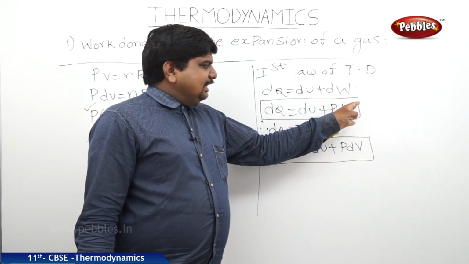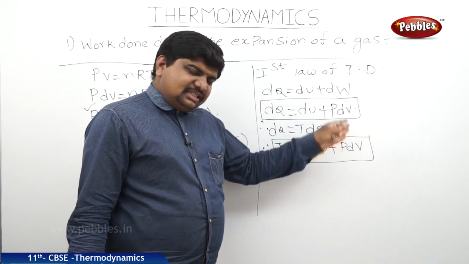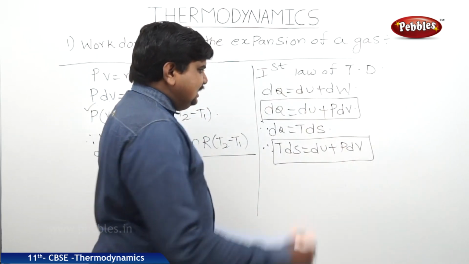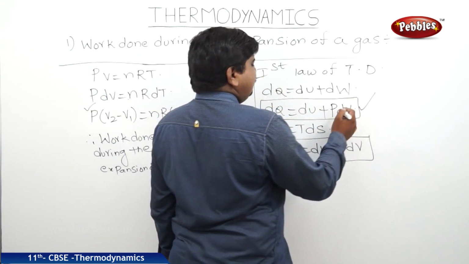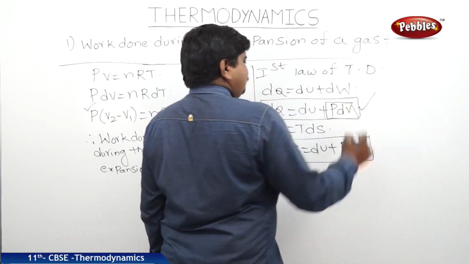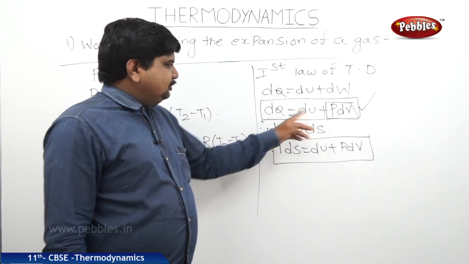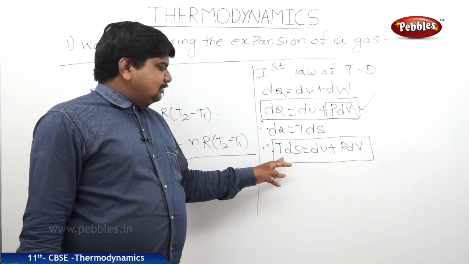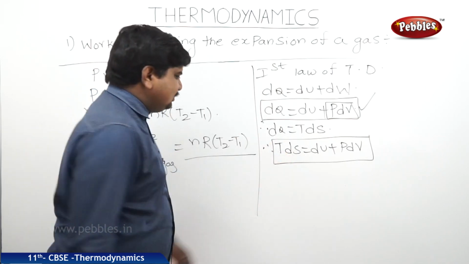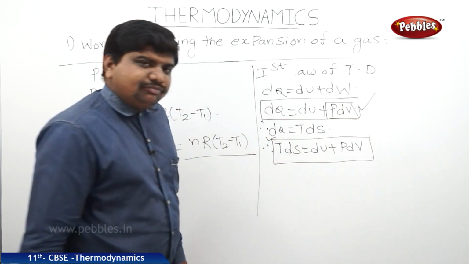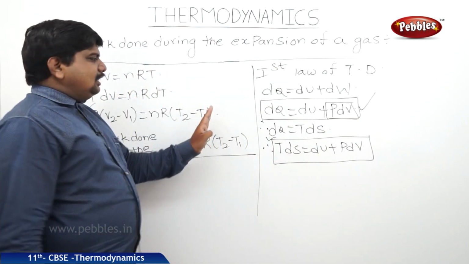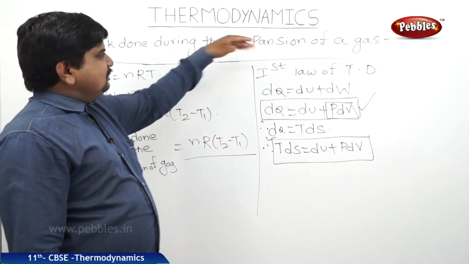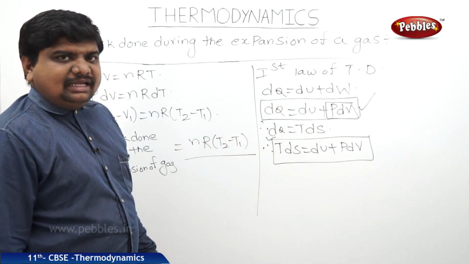This is also one form of the first law of thermodynamics. If you want to use this formula to solve any numerical, it depends upon the situation. If work done is given in terms of pressure and volume, we should use this formula. If heat energy supplied is given in terms of specific heat and temperature, we should use this formula. So these are the rules we can get for the work done during the expansion of a gas.